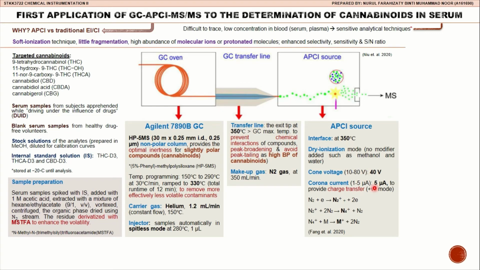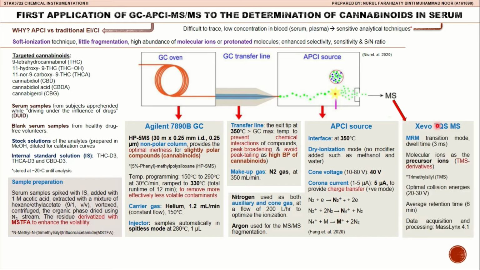The optimal corona current is 5 microampere to provide charge transfer in positive mode. The nitrogen is used as both auxiliary and cone gas to optimize the ionization, while the argon is used for the MS-MS fragmentation. The mechanism of the charge transfer is, firstly, the nitrogen gas is ionized by corona discharge to nitrogen plasma, and then the nitrogen plasma will ionize the analytes into molecular ions.